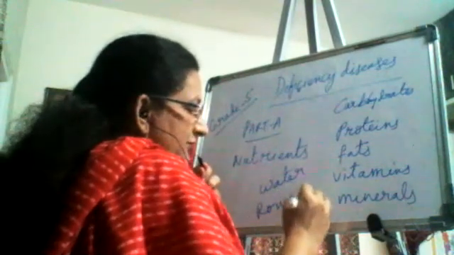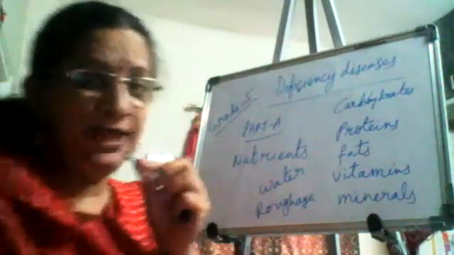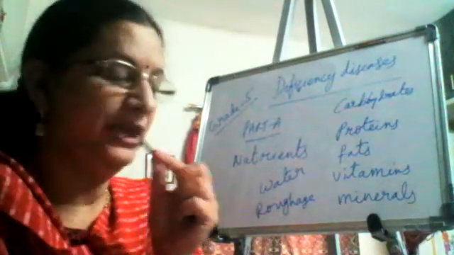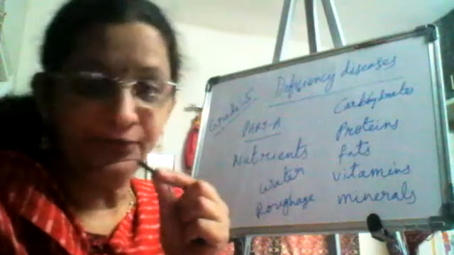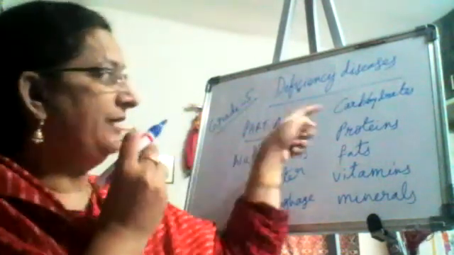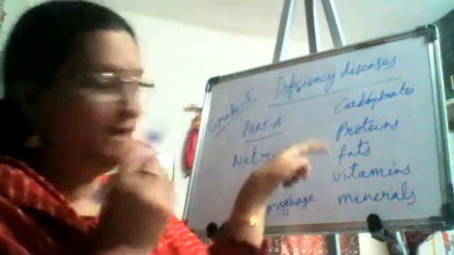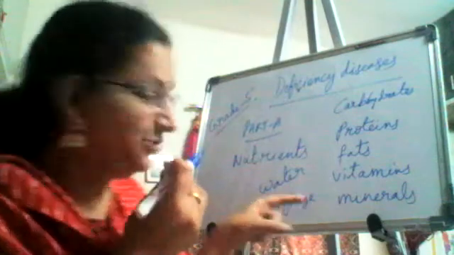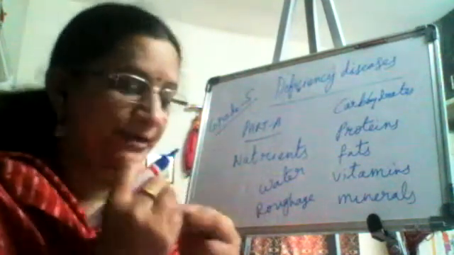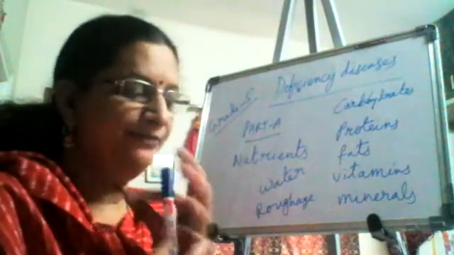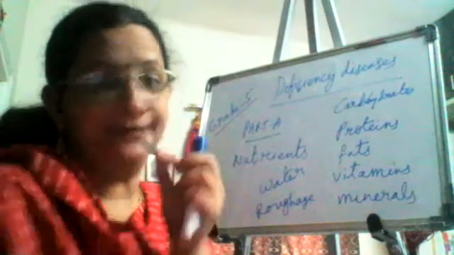So you must be wondering, what is this roughage? So as we are going ahead in the lesson, you will understand what is roughage. So what are the important essential nutrients that we require for the body? Read from the board. Carbohydrates, proteins, fats, vitamins, and minerals. What are the extra things you require? Water and roughage. Very good. So now let's read the paragraph which is given a side heading as balanced diet.